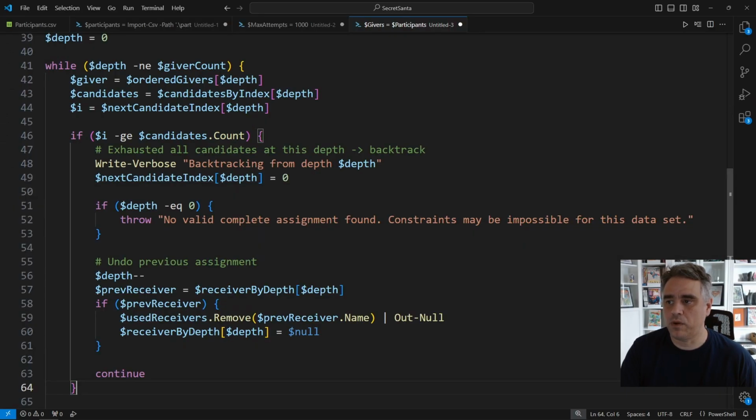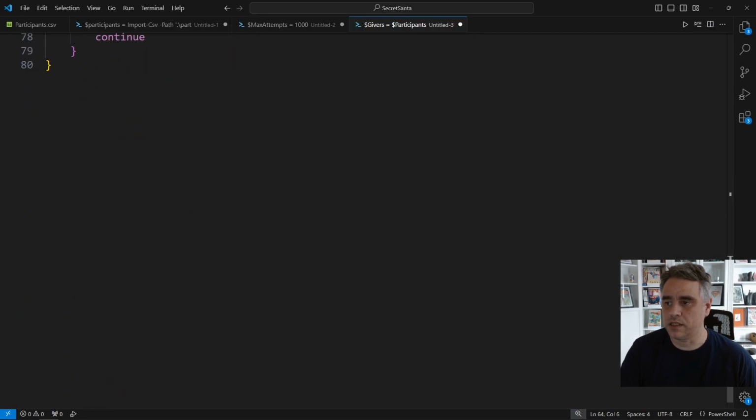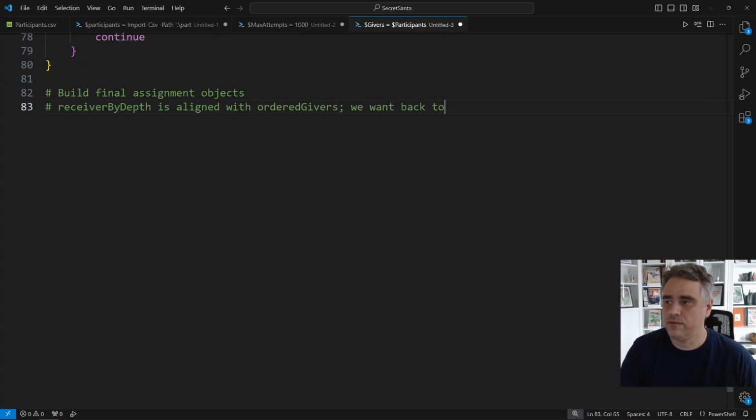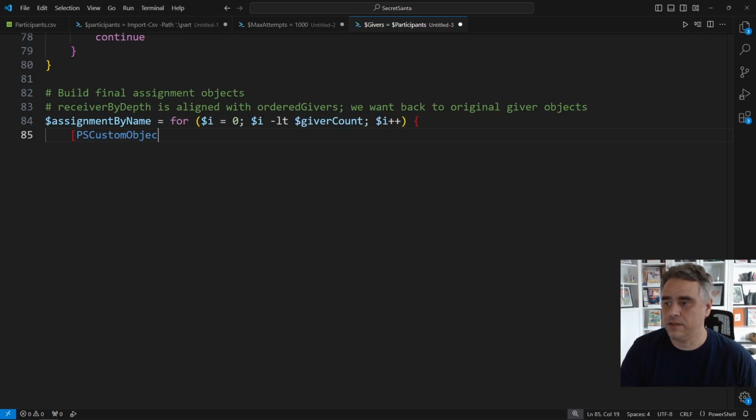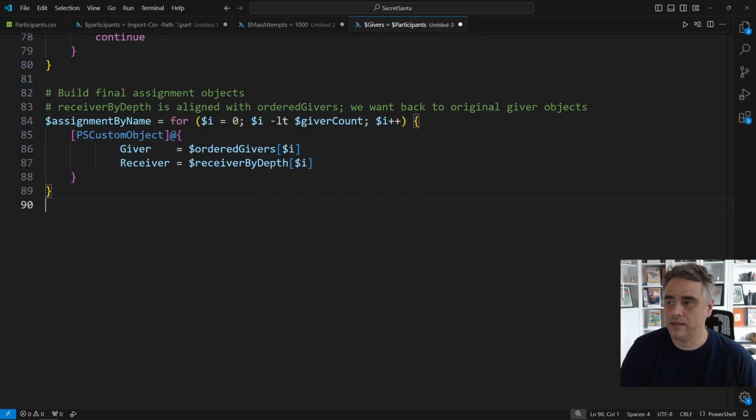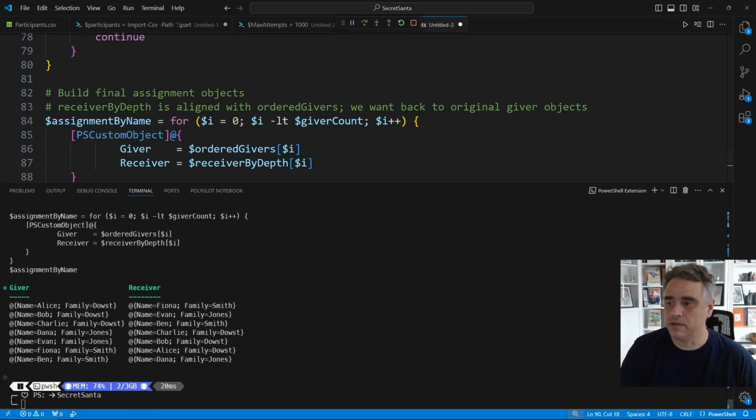Now, once we've escaped the while loop, it means the depth has reached the giver count, and we've successfully assigned every giver a unique receiver. Now we turn that internal state into something friendly. We loop from 0 to giver count, and for each index, we create a PS custom object with giver set to the giver at that index in the order givers, and receiver set to the receiver we stored at that same index in receivers by depth. That gives us a clean list of giver and receiver pairs in assignment by name, which we'll output so that you can see the final map.